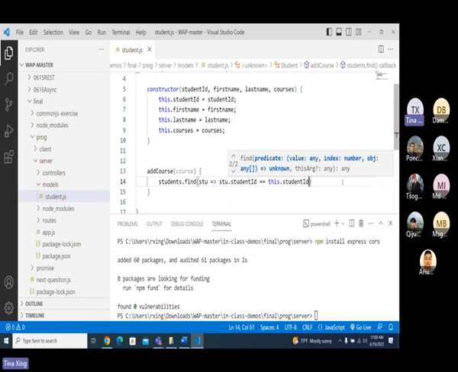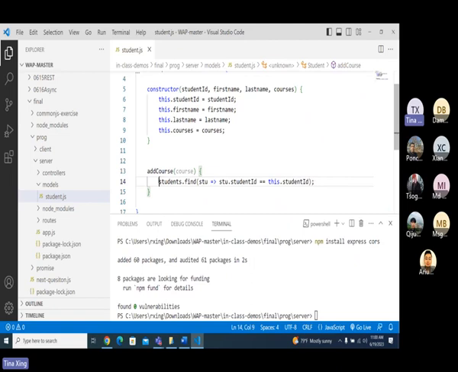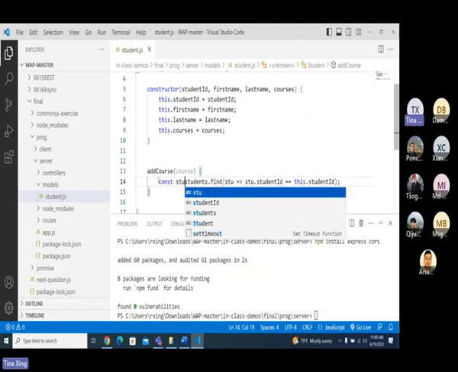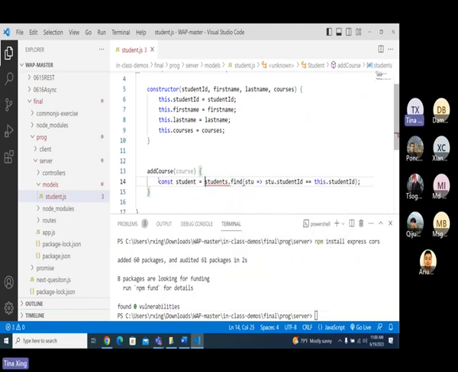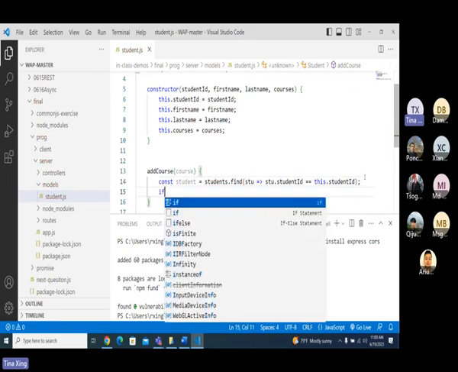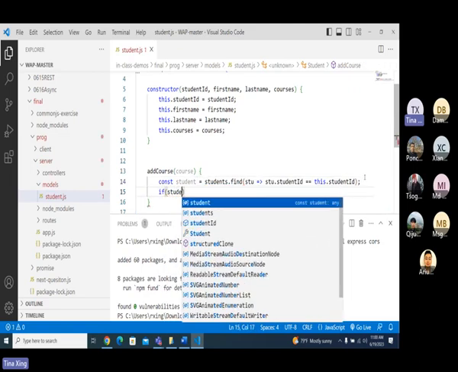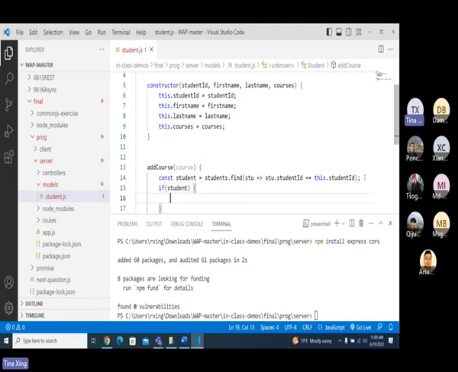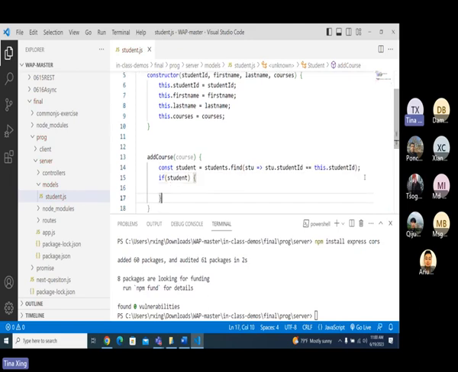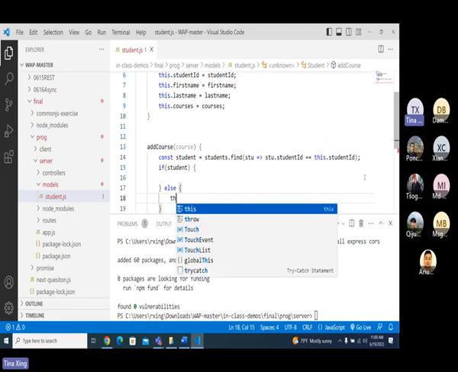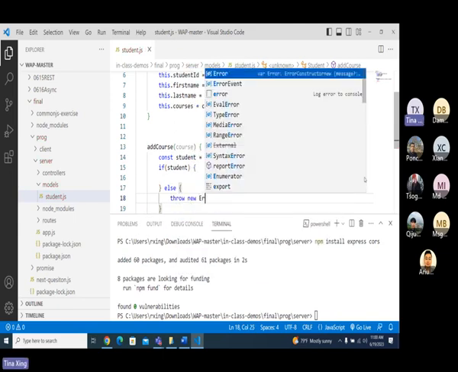Then it's going to return one student. And if the student exists, okay, because if it doesn't exist, it will give you undefined. If it exists, I'll do something else. I'll do another thing through a new arrow.